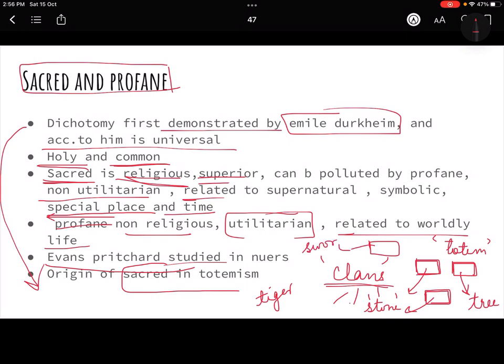So a totem is anything which they put their faith into and they start worshipping it, and they truly recognize themselves as very, very close to that totem. They are in awe of that totem. They believe that the totem is the savior of the clan. It will bring them good luck. They will always be very respectful towards the totem. They will never kill the totem. For example, those whose totem is a tiger, or a tree, will never cut this tree or kill the tiger. Because that is their totem, in which they have put all their faith, right?